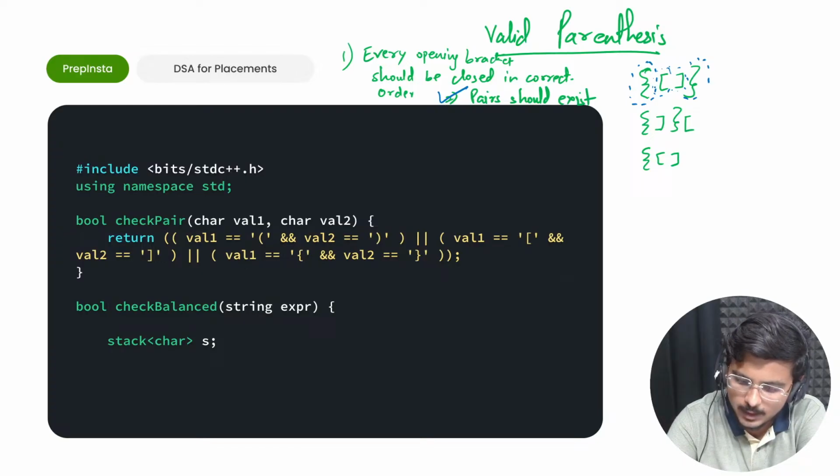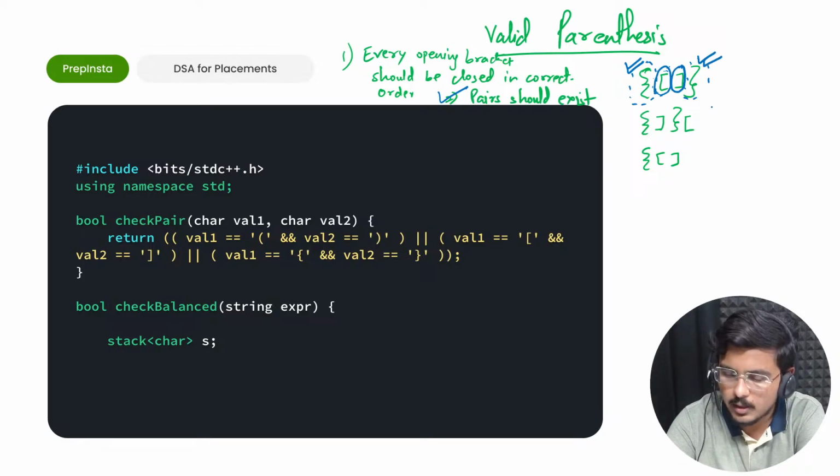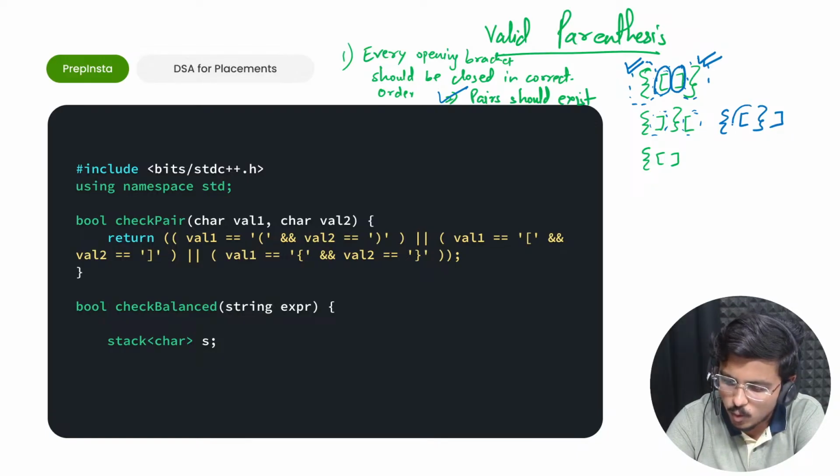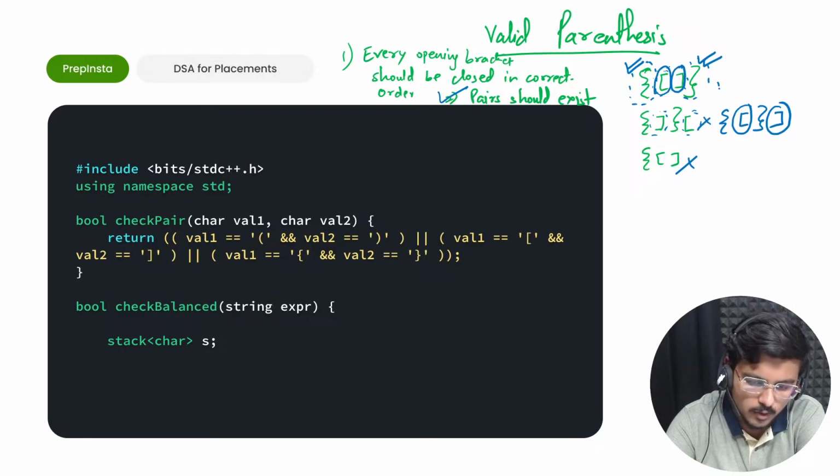Now every opening bracket is closed in correct order. So this opening bracket, this one, is having the correct order of closing bracket, this one. Similarly, this opening bracket is also closed in the correct order, right? But when you come here, the pairs are present, but the order of closing of these two brackets is not correct. First opening bracket comes, then closing bracket comes, isn't it? Also, had it been like this, still it would have been wrong, because every time you want to close an opening bracket, you have to close it with its closing pair. Fine. So third one is wrong. Okay. Second one is wrong. Only first one is right.